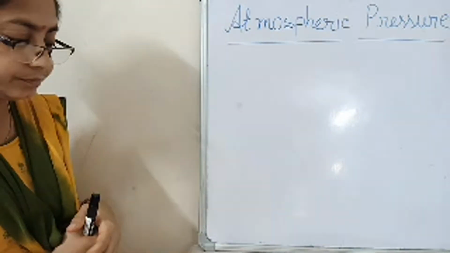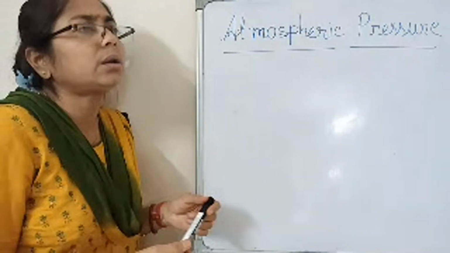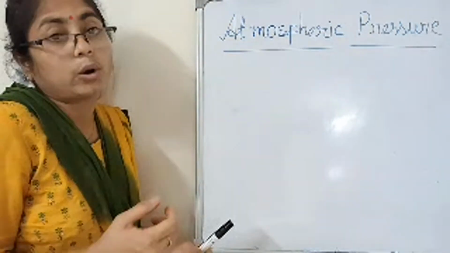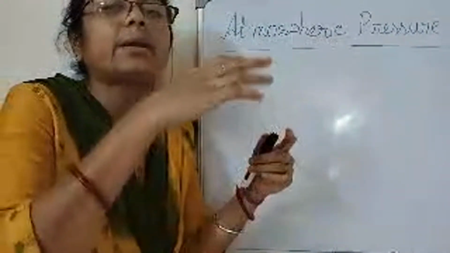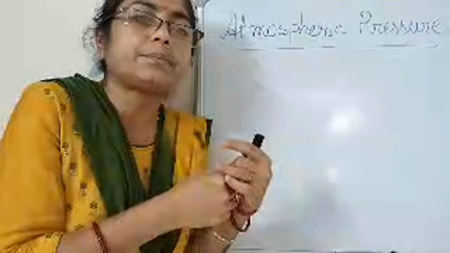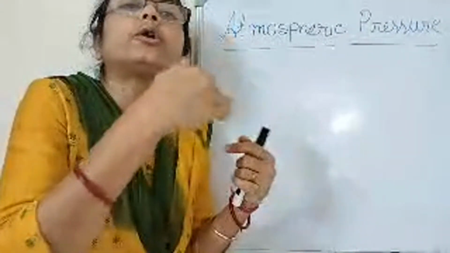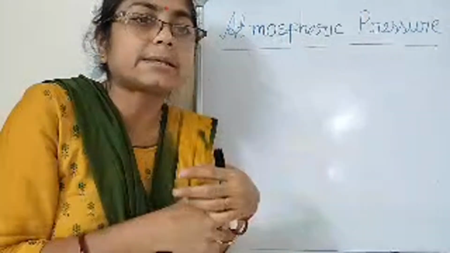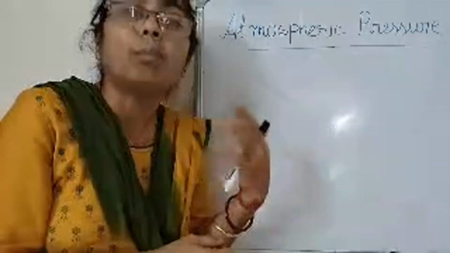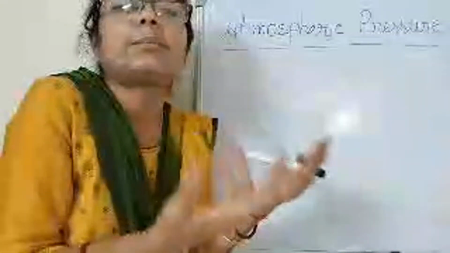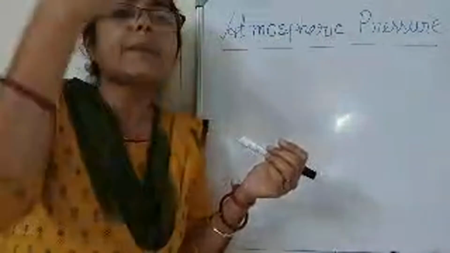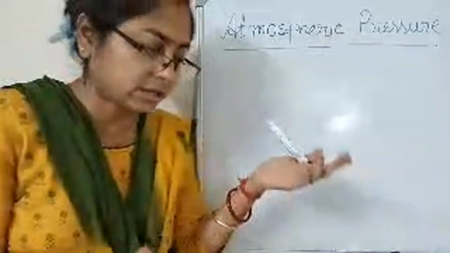Next one. When a pen leaks at high altitudes, why does it happen? It is the same reason. In the pen there is also pressure. When the altitude changes, the air pressure is less and the pressure inside is more. Due to the higher pressure, like the blood, the ink also goes up and it leaks.